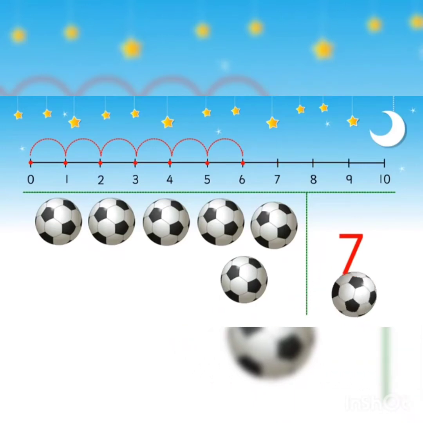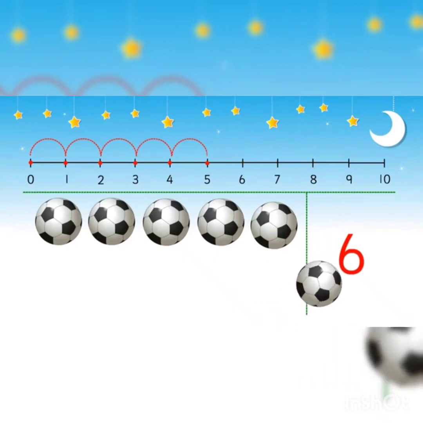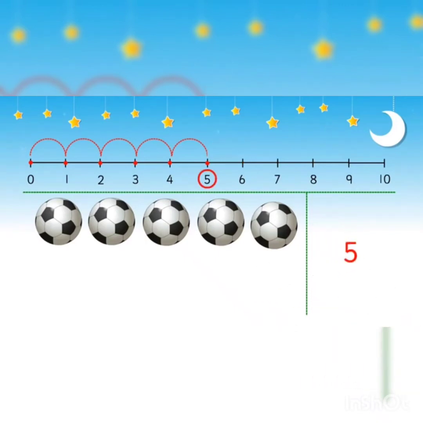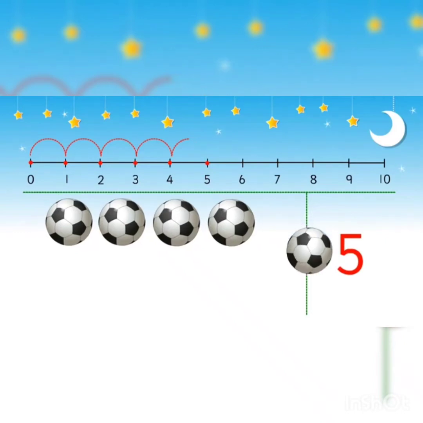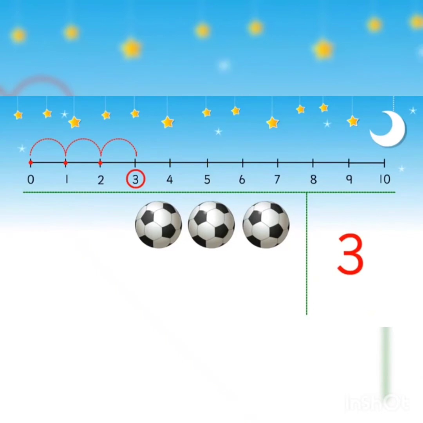7 and 1 less, that is equal to 6. 6 and 1 less, that is equal to 5. Okay, then 5 and 1 less, that is equal to 4. 4 and 1 less, that is equal to 3.